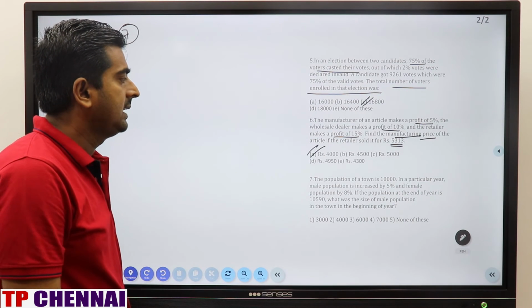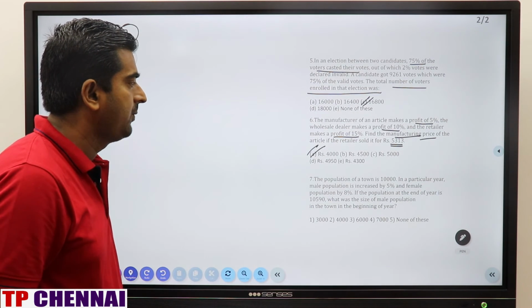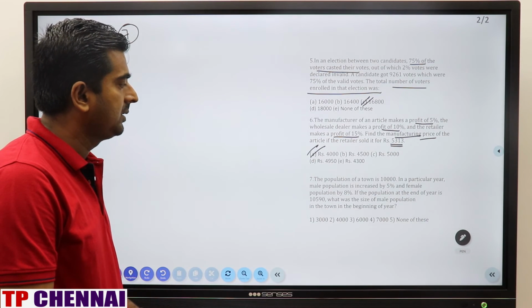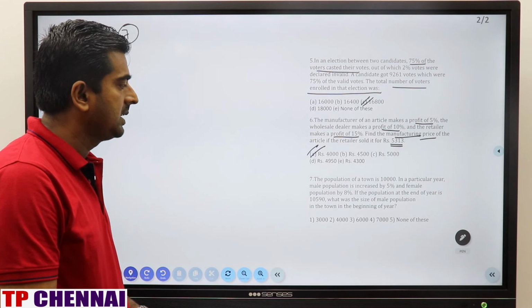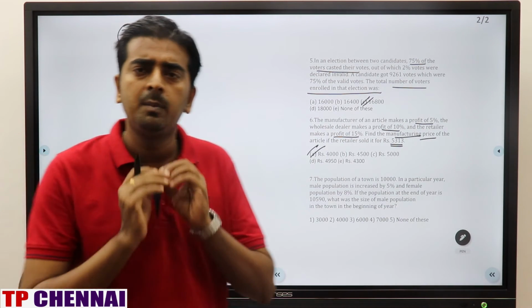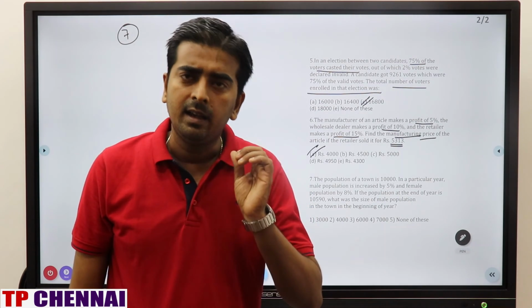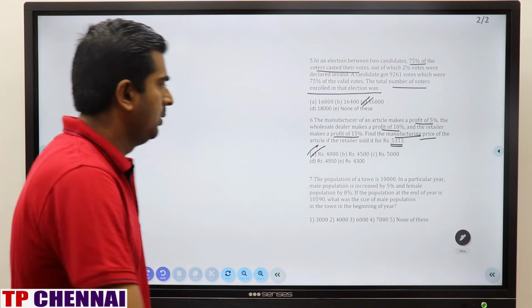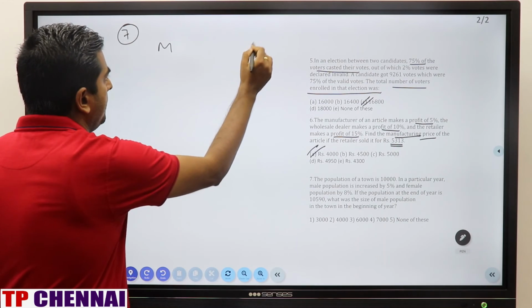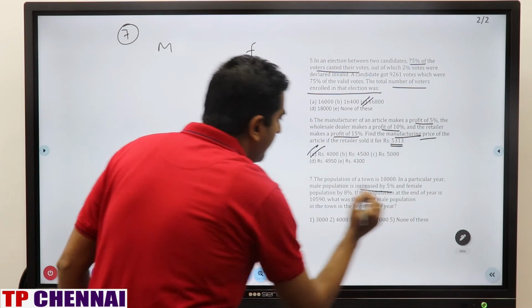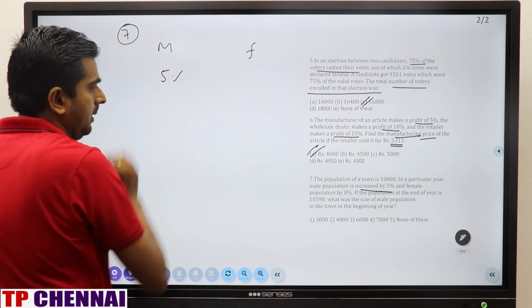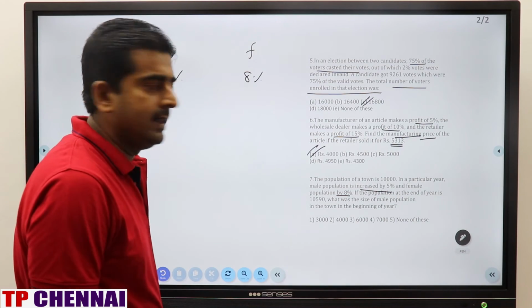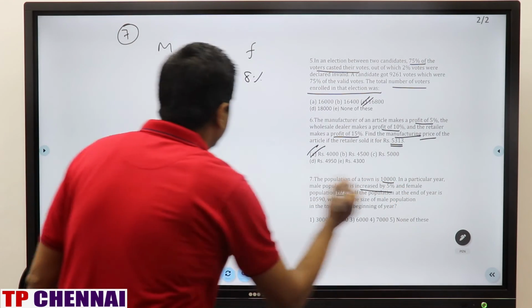The population of a town is 10,000. In a particular year, male population is increased by 5% and female population by 8%. If the population at the end of the year is 10,590, what was the size of male population in the town in the beginning of the year? This question can be solved in many ways. You have basic method, you have allegation method, you have oral method also, right? But we will see this question by allegation directly. So you have male, you have female. Male is increasing by 5%. Female is increasing by 8%.